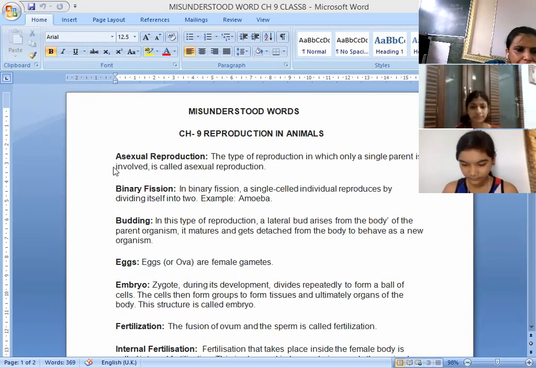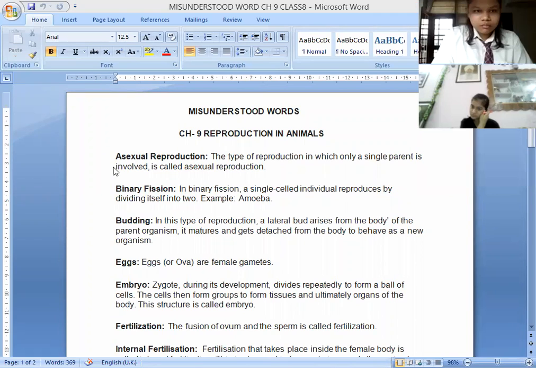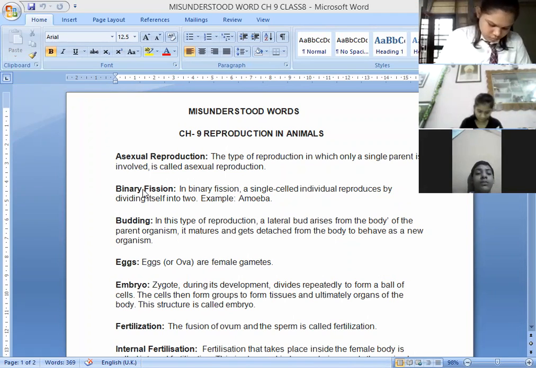You must have seen the fusion of songs even. Okay, so fusion is there, and fission means it breaks down into two. So an individual that reproduces by dividing into two is known as binary fission. And the example is amoeba. Okay, next word will be given by Raghav.